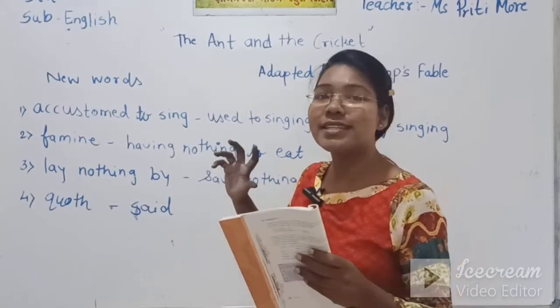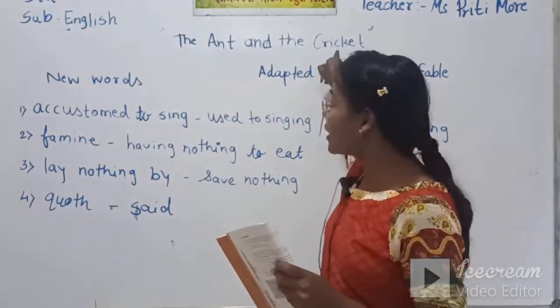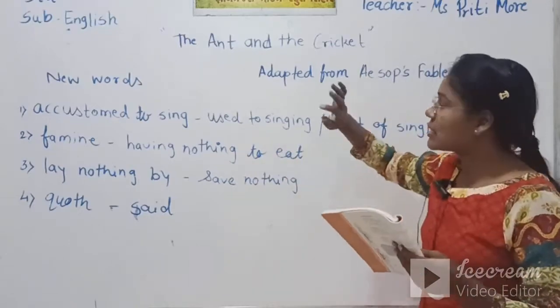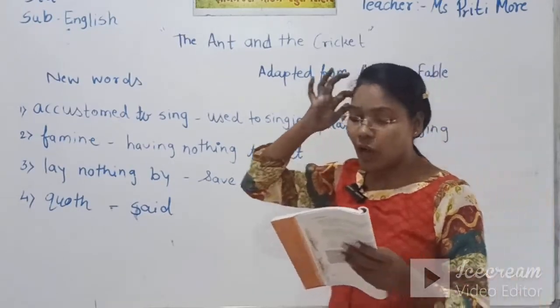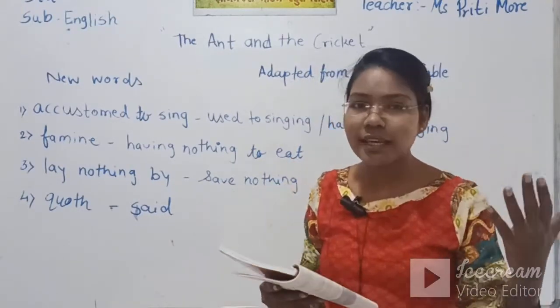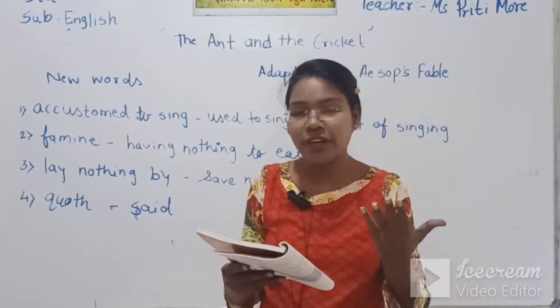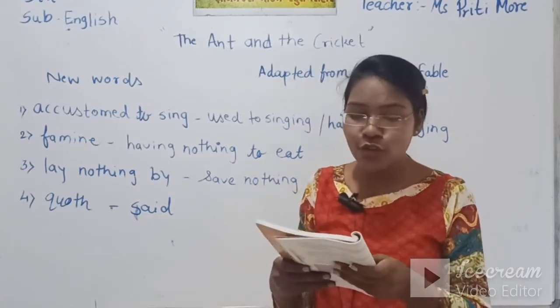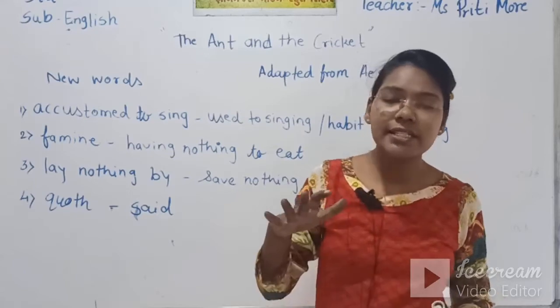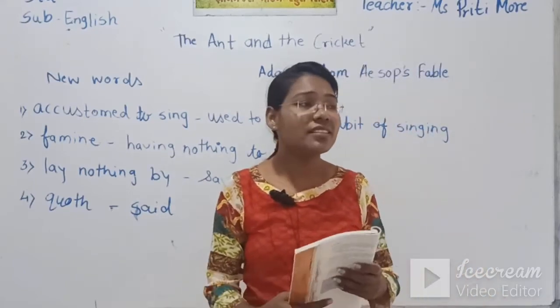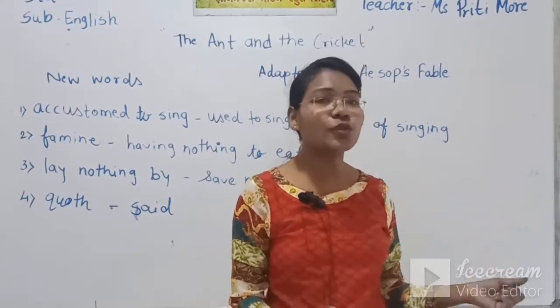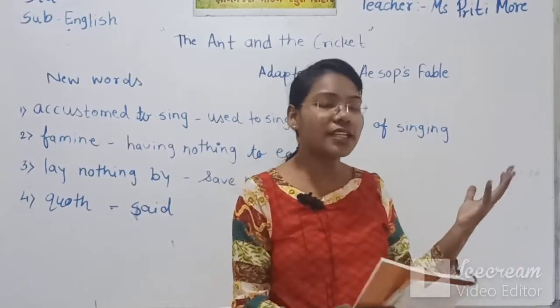Here the poet is describing the character of the Cricket, how he is behaving, how he is thinking and how he is talking with himself. So the Cricket is saying, now I decided to stay at home, but there is nothing to cover myself, nothing to wear.